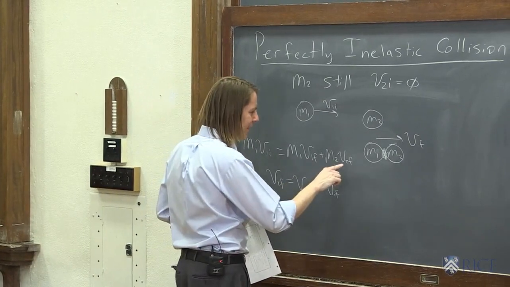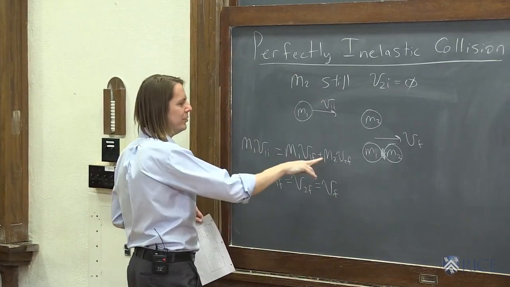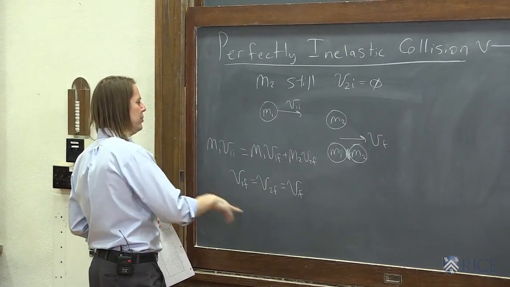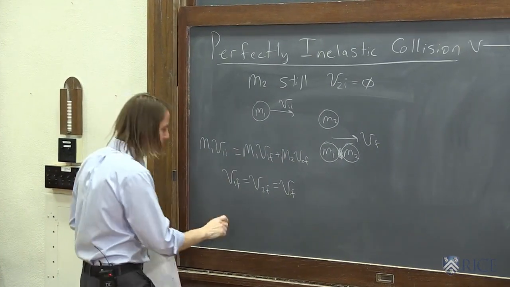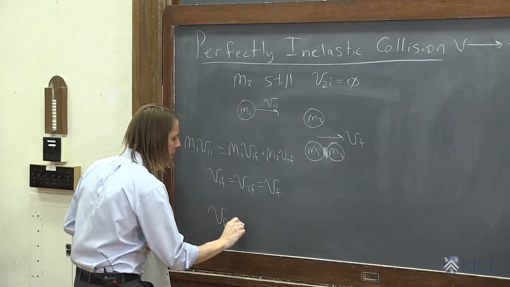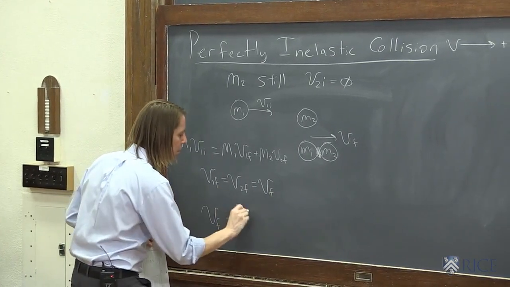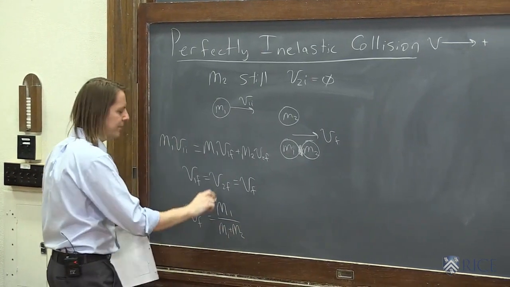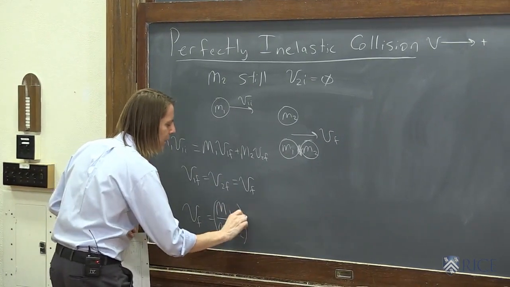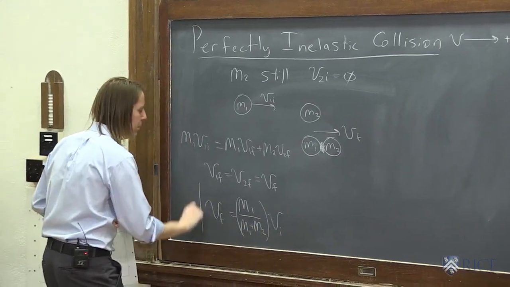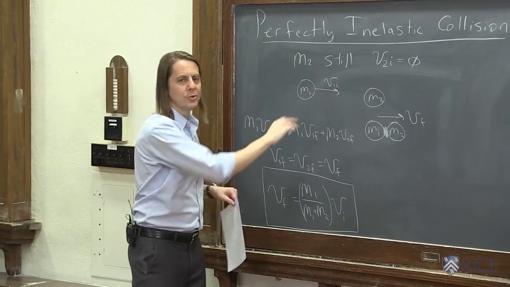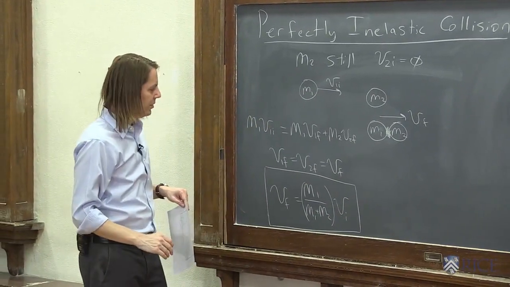This is v final, and this is v final, so it's m1 plus m2 times v final. Solve for v final, just bring the m1 plus m2 under here. So you get v final equals m1 over m1 plus m2, this ratio, times v initial. So that is the perfectly inelastic collision where m2 starts out at rest.